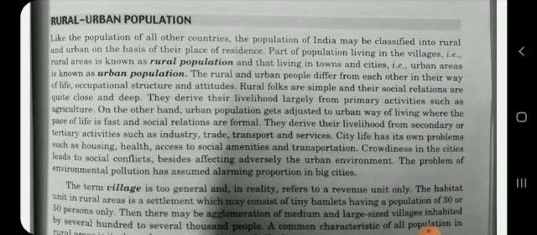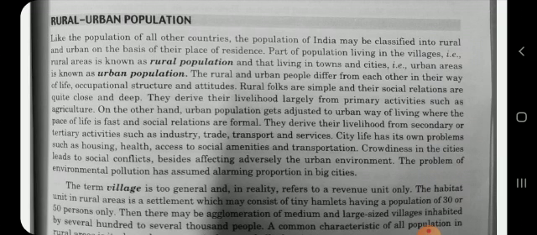Rural people are mainly engaged in primary activities like agriculture, forestry, etc. On the other hand, the urban people are mainly engaged in secondary and tertiary activities like industry, trade, different types of services, etc.